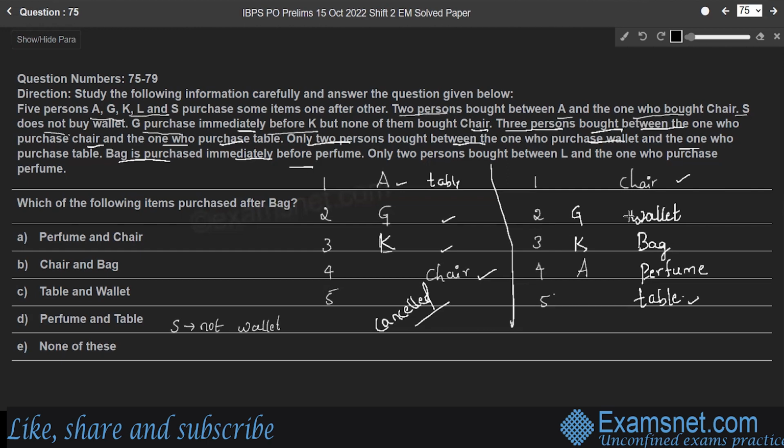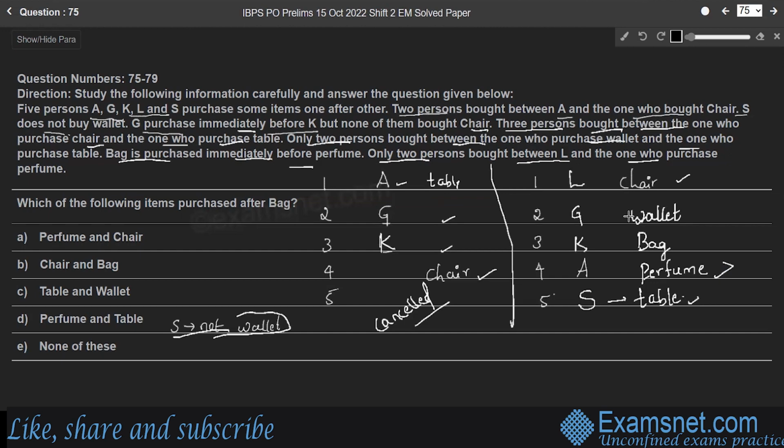Next point, only 2 persons bought between L and the one who purchased perfume. Therefore, L purchases chair. Right? And who is the remaining person? S is the remaining person who purchases table. And it is given that S does not buy wallet. Therefore, this condition also is satisfied.